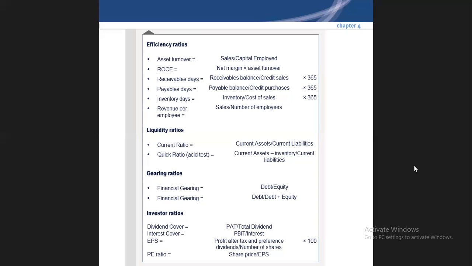So what are the receivable days? Receivable balance divided by credit sales into 365, because receivable arises when we are going for credit sales, so they have to pay. Some percentage of the credit sales straight away counts as provision for bad and doubtful debts.